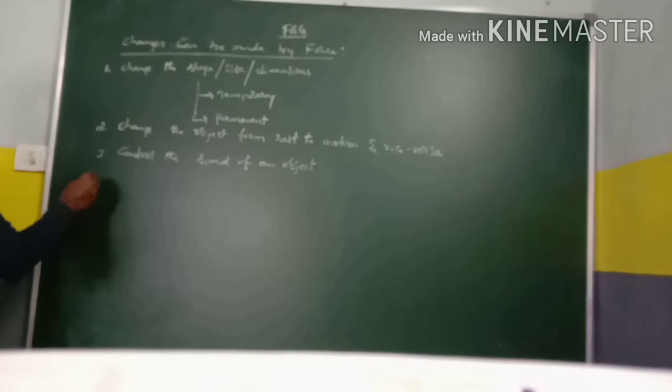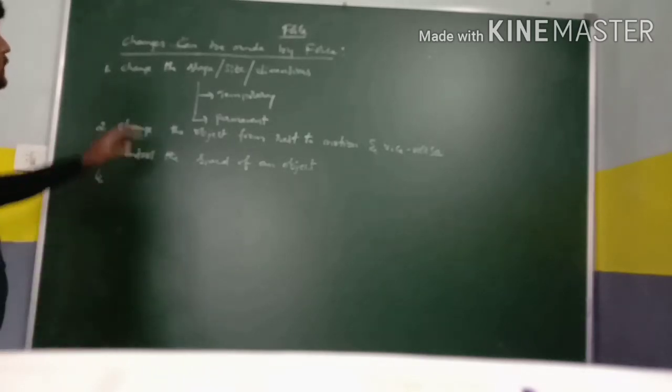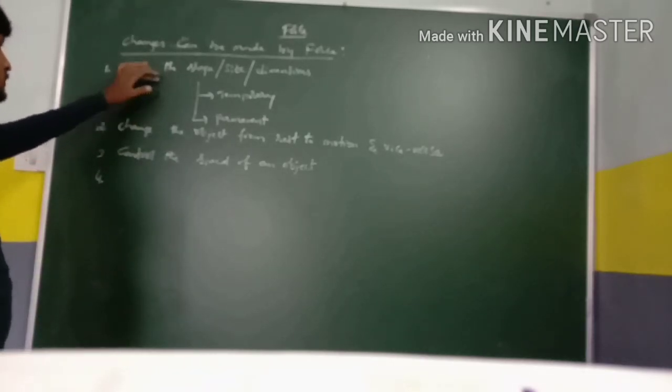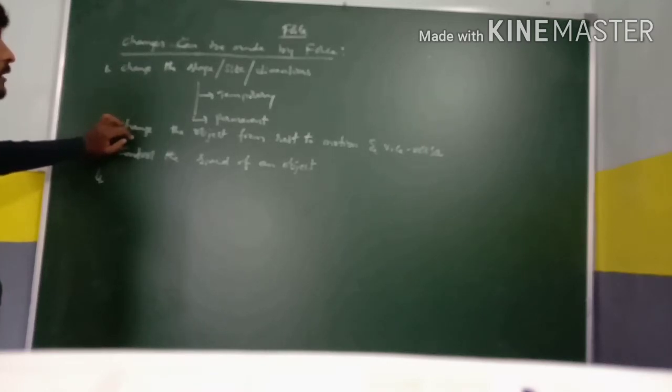Next, we can change the shape, size, dimensions. We can change the object from rest to motion and motion to rest.